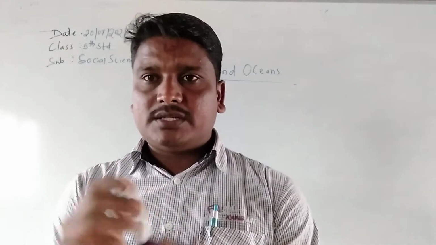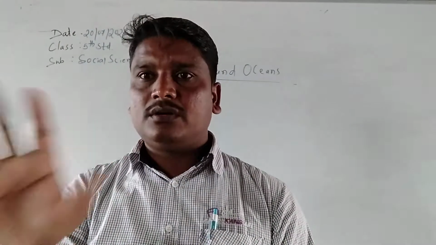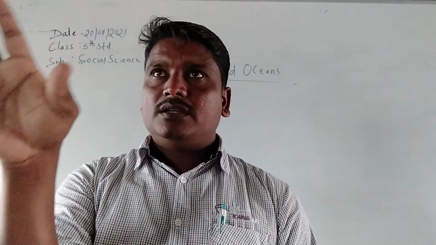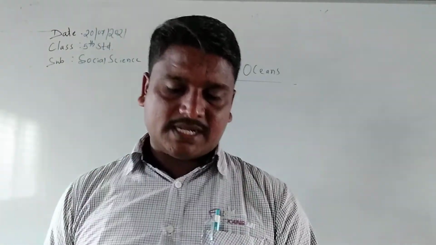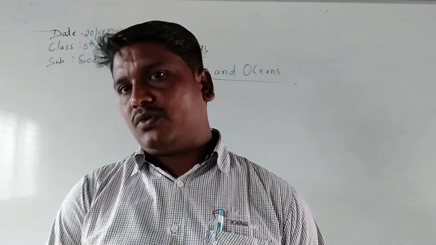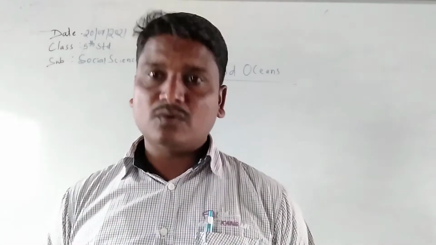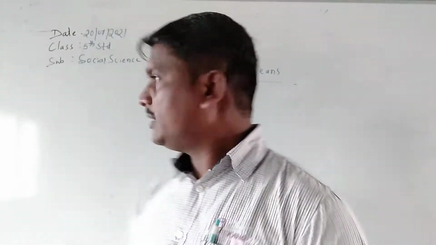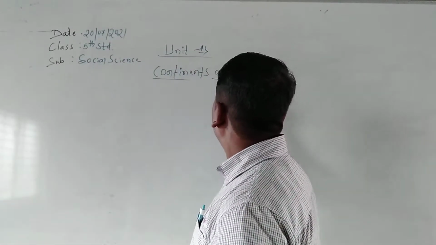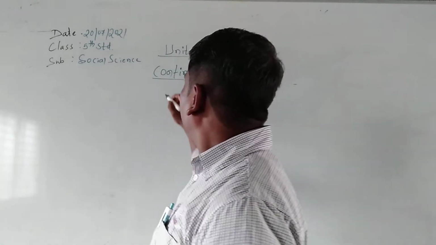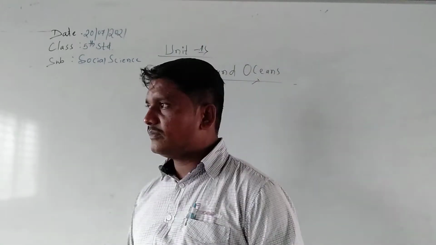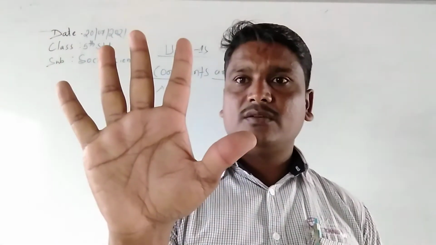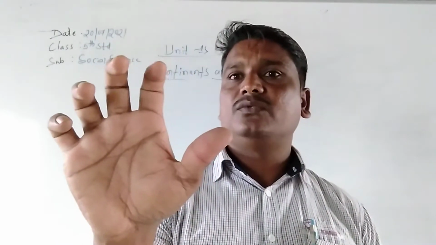In the whole world, more than half is covered by water, isn't it? That is the ocean. So how many fingers are there in my hand? 1, 2, 3, 4, 5.